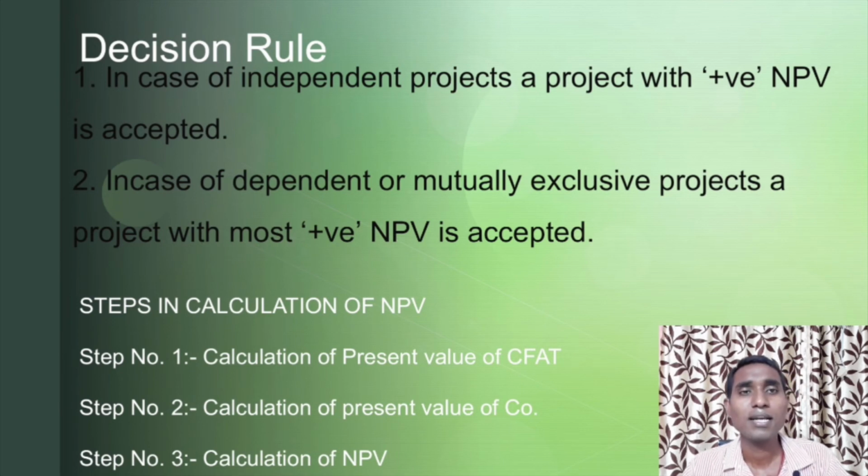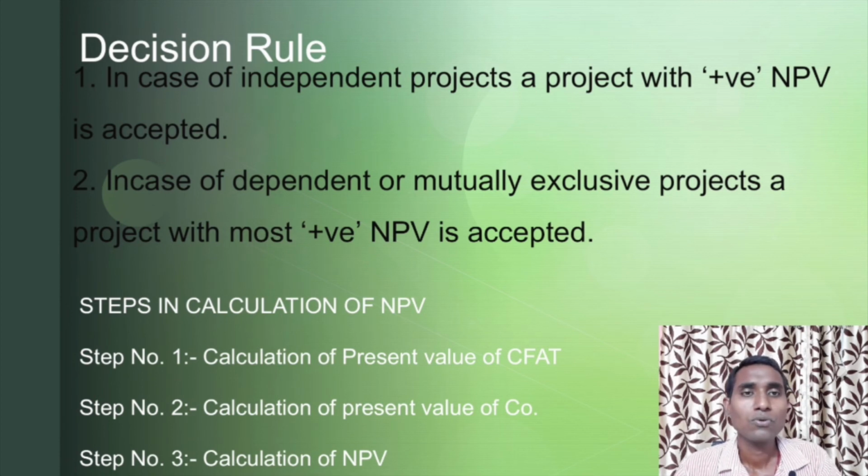Now, to solve NPV, we need to follow some steps. It comprises a series of sequential steps. There are 3 steps. Step number 1 is the calculation of present value of CFAT. You need to first calculate the present values of CFAT, using the A3 or A4 table based on the requirement.